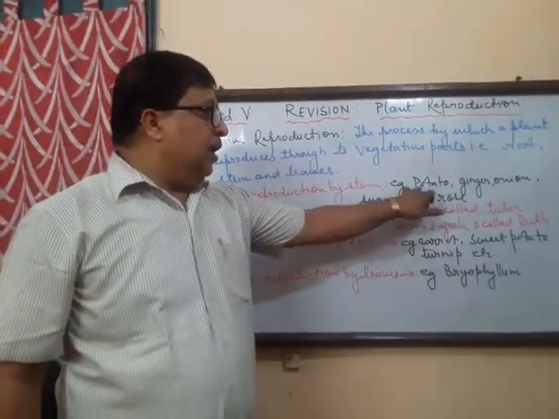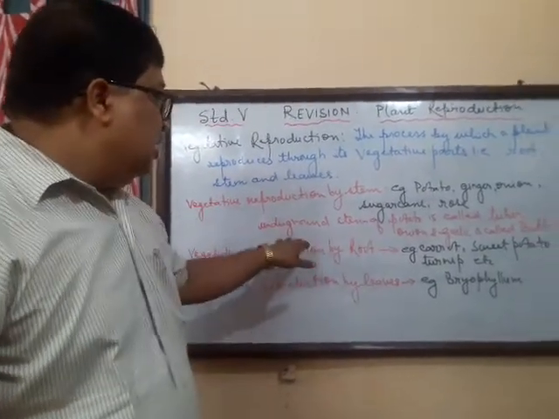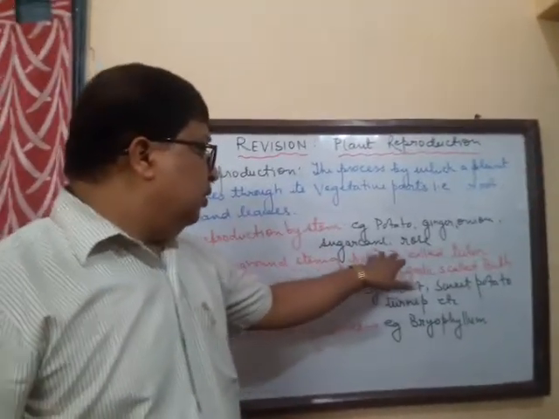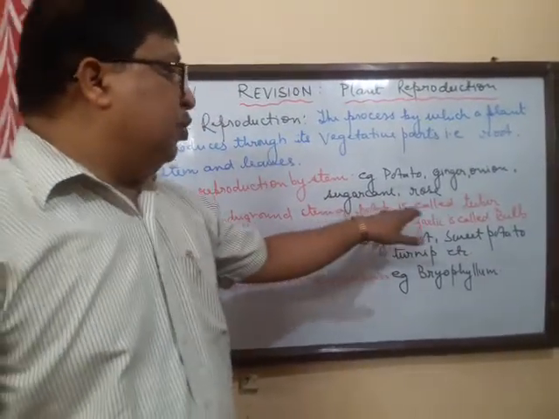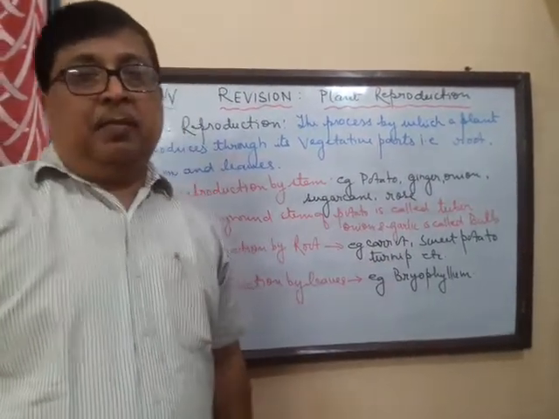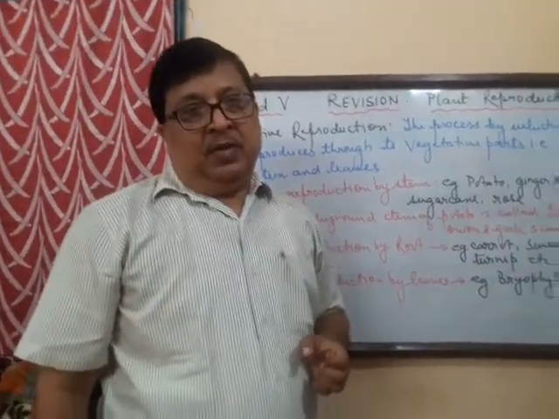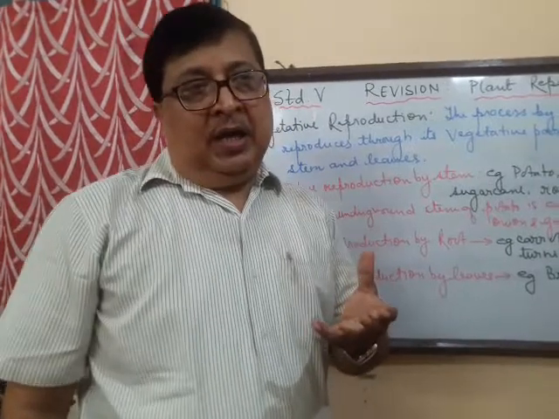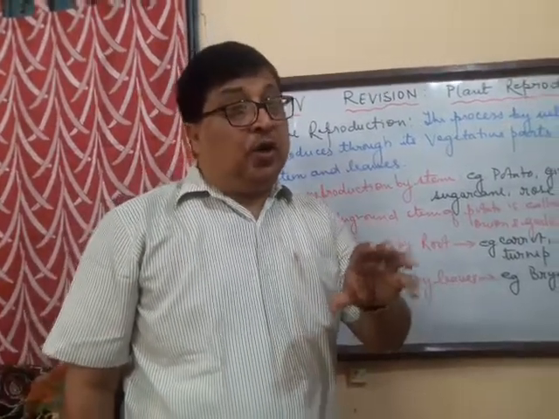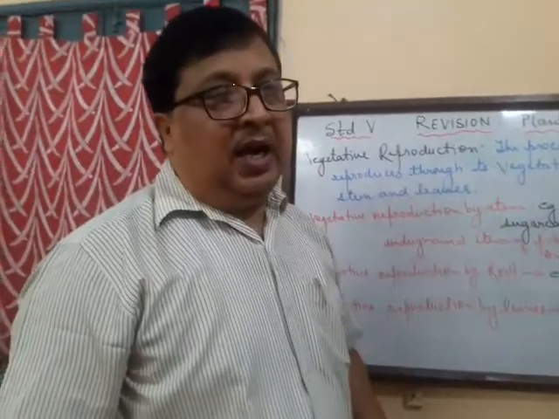Now this potato, the underground stem of potato is called a tuber, and similarly the underground stem of onion and garlic is called a bulb. Now why is it called bulb? It is the shape of the bulb. So a bulb is a swollen structure that contains the stored food. So that is the bulb, that structure we see in onion and garlic.